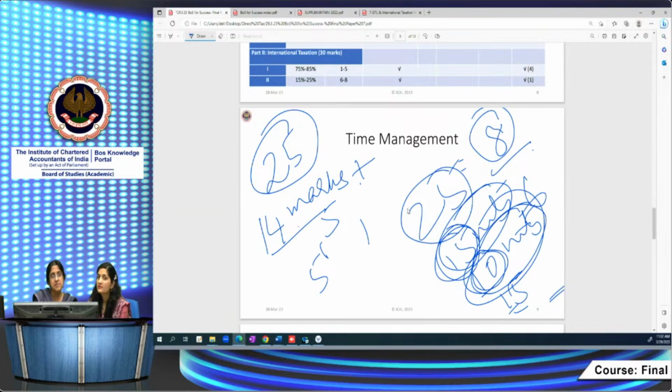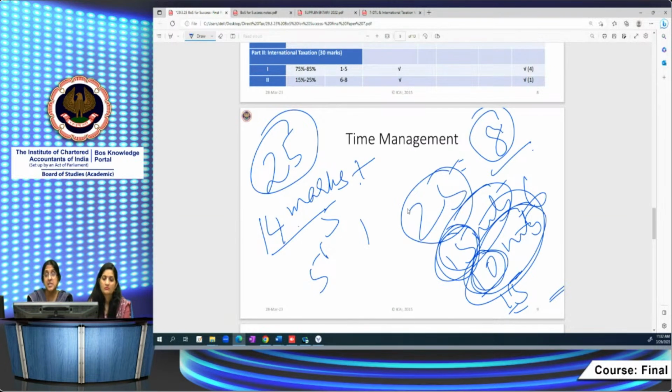Utilize your 15 minutes reading time carefully so that you attempt first the question which you know best. Suppose you know question number 3 very well, you're able to do it. Then afterwards, you know question number 5. You keep that in your mind and attempt it in that order. But when you take up question 3, attempt all the subparts together, the DT and international taxation portion, complete it, and then go to the other question. That you can do on your own.